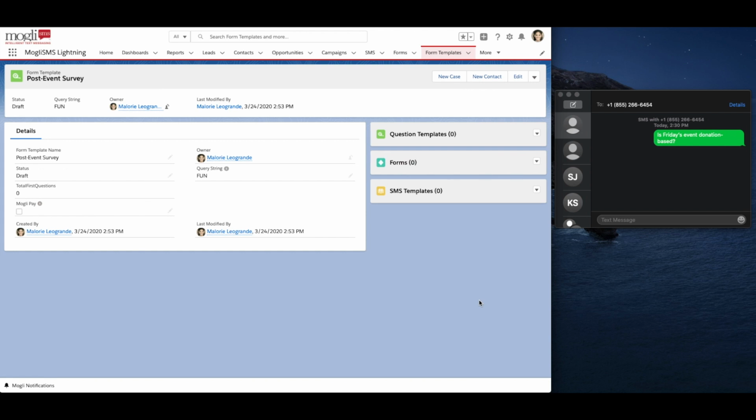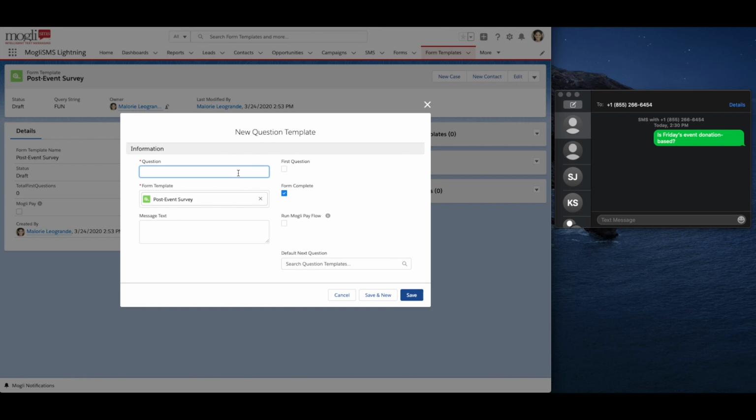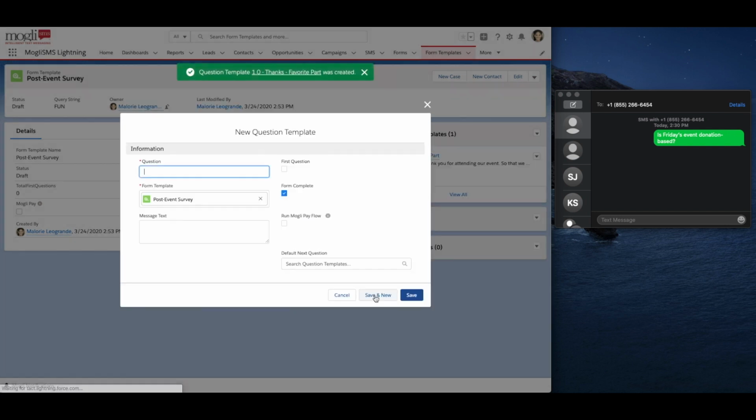In the Question Templates section, click New. Let's label our first question, Thanks, and favorite part. Populate our message text. And is this our first question? Yes, it is. Form complete means, is this a potential end to our survey? And it's not, because we're going to ask a few more questions, so I'm going to uncheck this box, and then click Save and New.